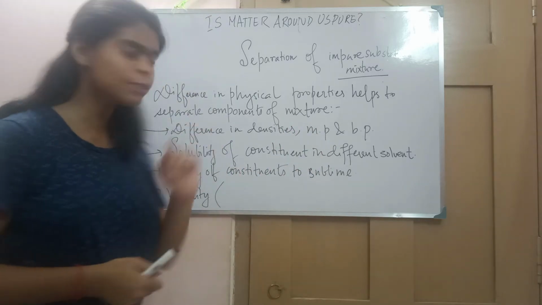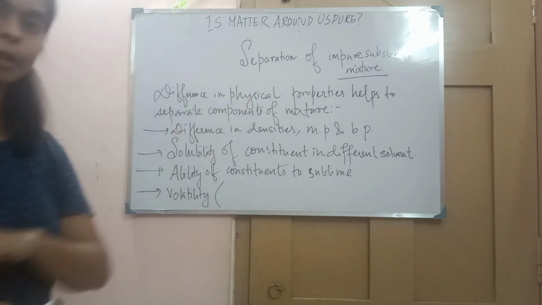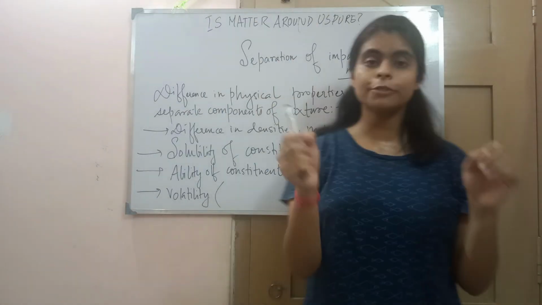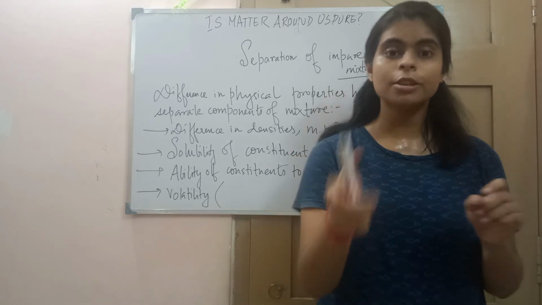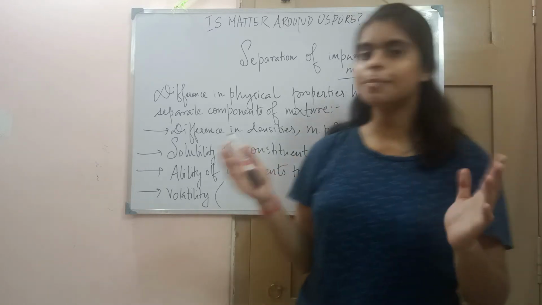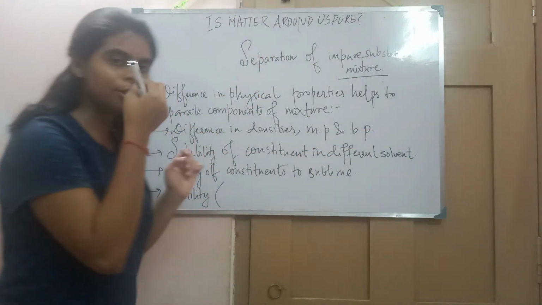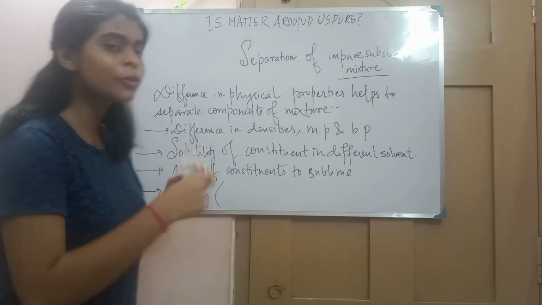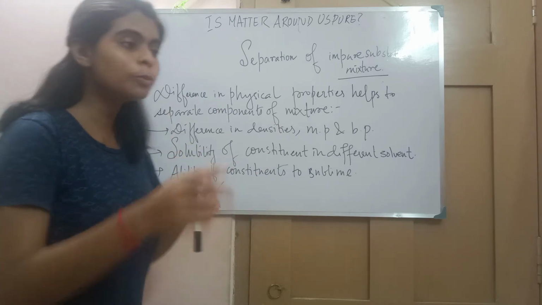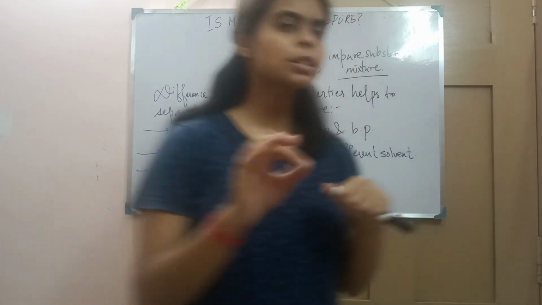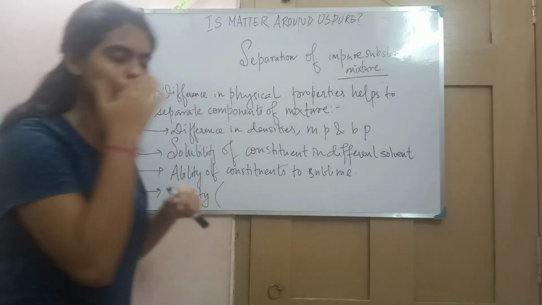And what factor is it? That is difference in physical property. If the components of the mixture have a difference in a physical property, then only we perform the separation methods. For example, in filtration, if the size of the component particles is large enough, then only we perform filtration. We don't perform filtration for milk, because the particles in the milk are too small